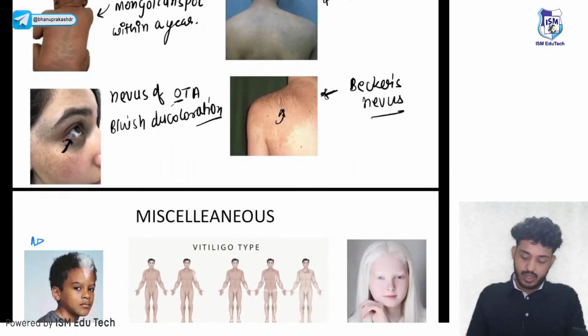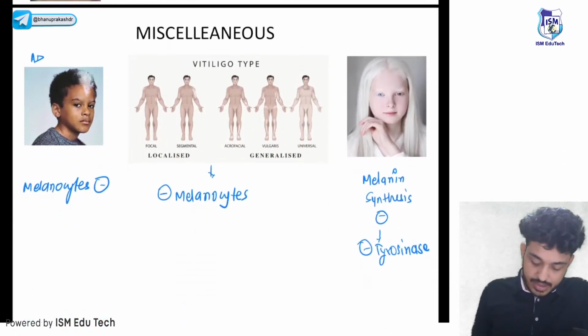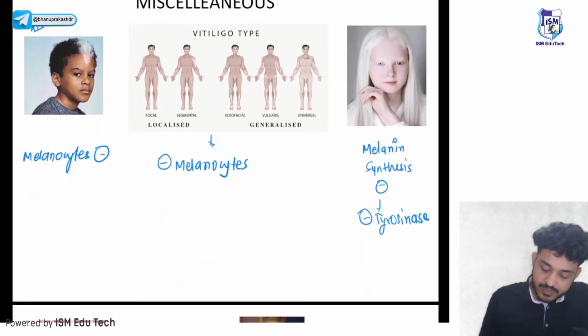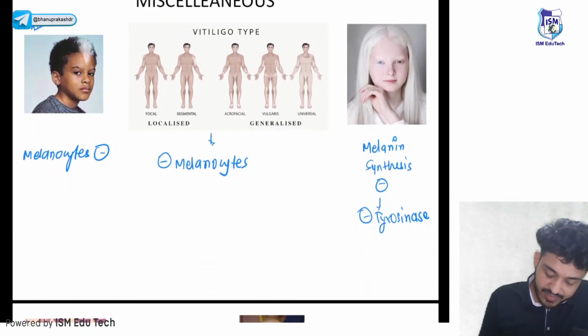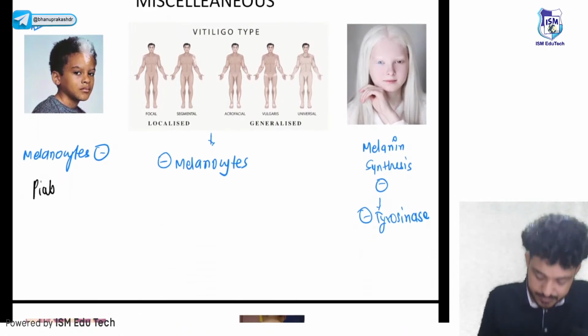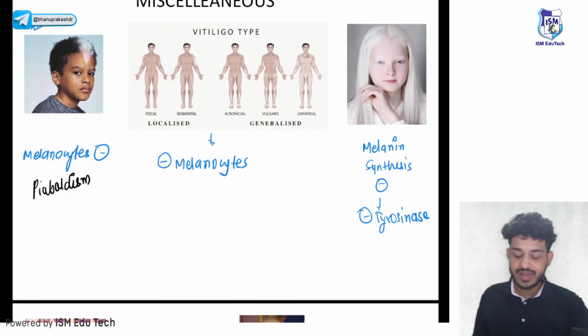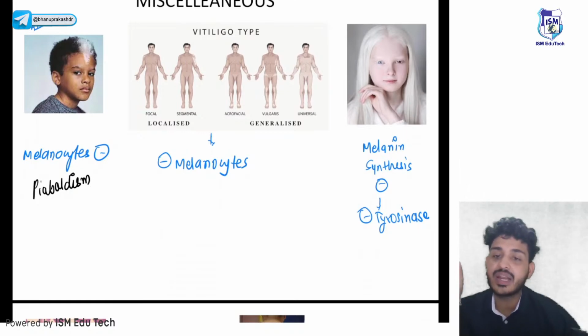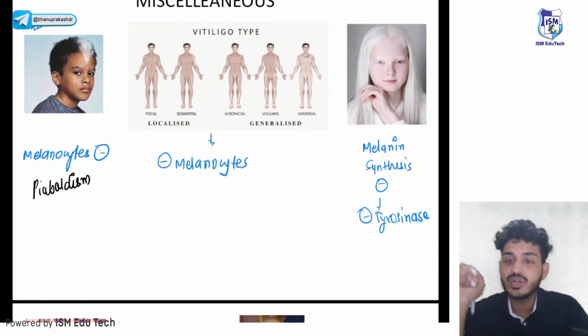Okay, these are your miscellaneous topics. Let's talk one by one. First one, try to identify, that is your piebaldism. What will happen? There will be defect in the melanocyte. It is an autosomal dominant condition. कैसी condition है? This is an autosomal dominant condition, right?